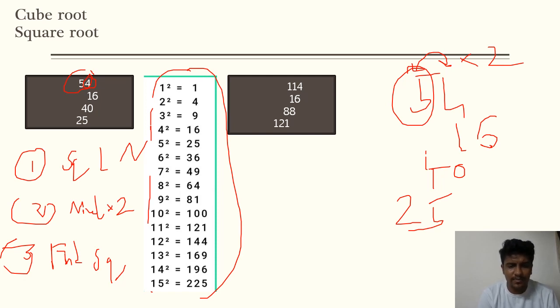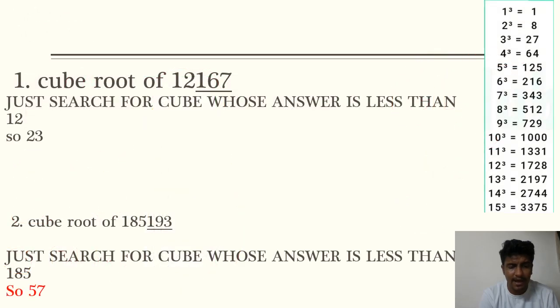Now what to do if there are 3-digit numbers? Same thing, you have to repeat it. Get the square of the last number, which is 4, so 16, and then multiply the numbers. So 11 as a pair you will multiply with 4, and then you will multiply it by 2, and then you take the square of 11.